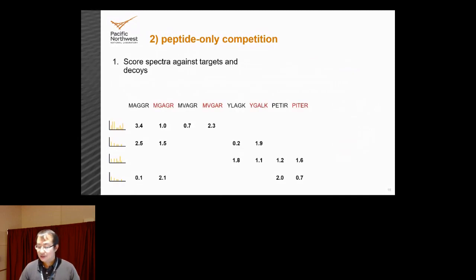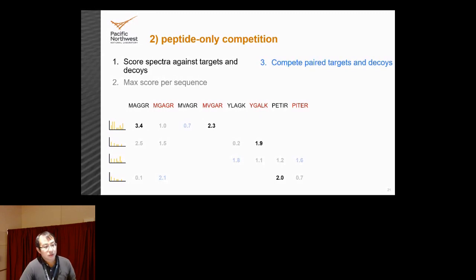Same idea, you're going to score the spectra against your targets and then your decoys. But now you're going to first take the maximum score per peptide sequence. So go through all the columns and find the best score, keep that, and remove all the other matches. Then you're going to compete the paired targets and decoys. That means you take a look at the first 2 columns, find the best score, keep that one, and remove all the others.